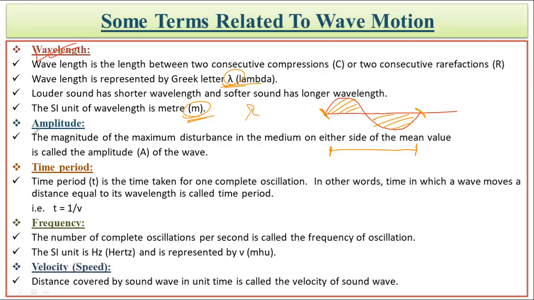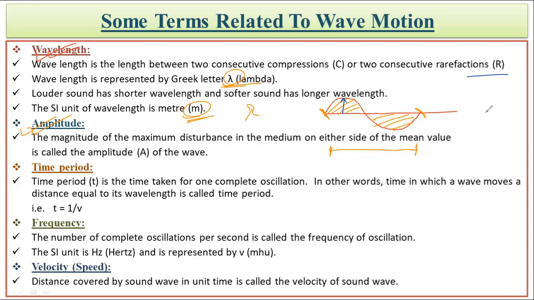Next, which we need to understand, is the amplitude. So what is the amplitude? Amplitude is the maximum displacement of the wave from its mean position. So when the wave is caused, the maximum displacement caused by the wave over there is called the amplitude over here. So this one can be understood like this.